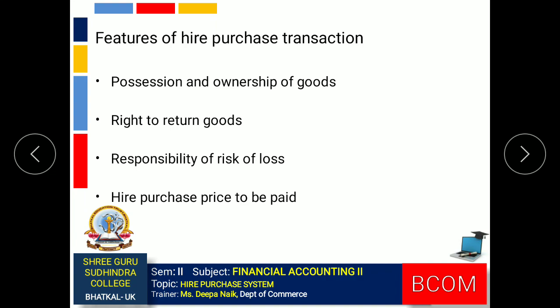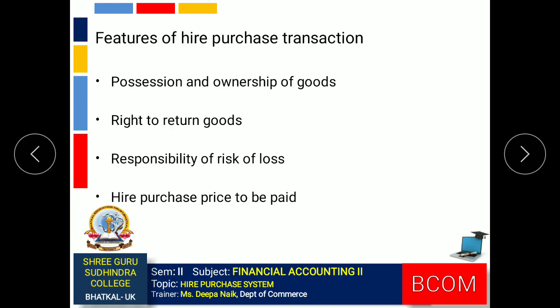Features of hire purchase transaction: possession and ownership of goods. In hire purchase transaction, the possession of the goods is immediately transferred to the purchaser on entering into the hire purchase agreement. So he is given the possession of the goods and he gets the right to use the asset. But ownership of the goods remains with the hire vendor. Ownership will be transferred to the hire purchaser only when he makes the payment of the last installment.